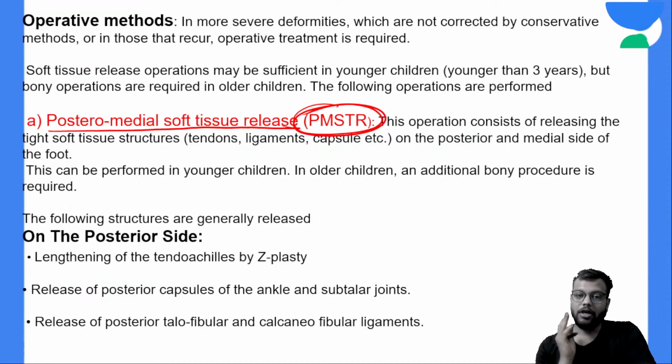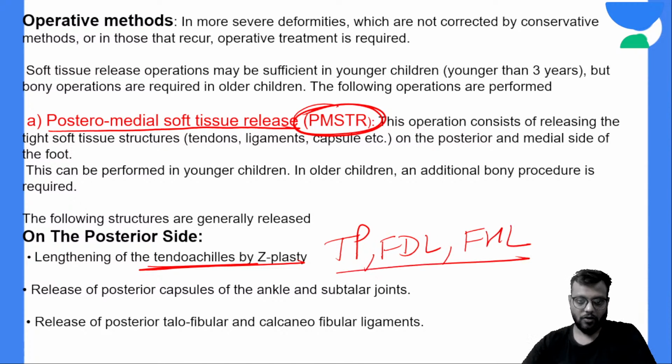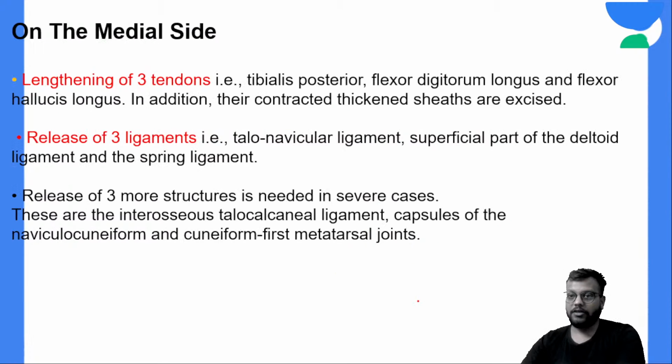This is called your PMSTR, that is Posterior Medial Soft Tissue Release. तो इसमें कौन कौन से structures are released और cut? सबसे पहले tendo Achilles की lengthening होती है by the Z-plasty, then the tibialis posterior, flexor digitorum longus and flexor hallucis longus. These three tendons are released. Okay, then subtalar joint is released with plantar fascia.